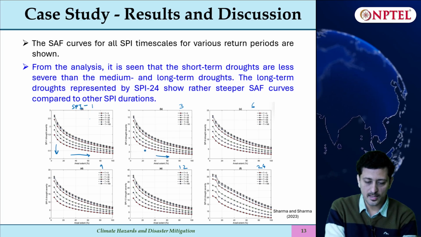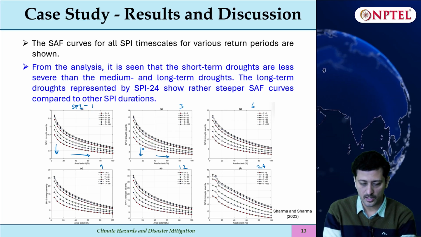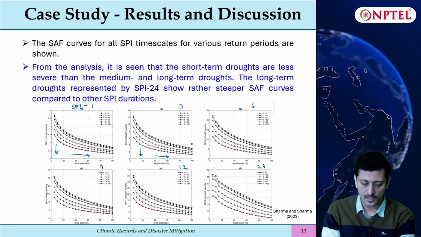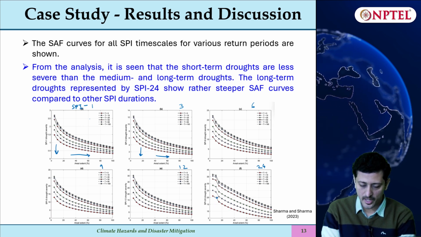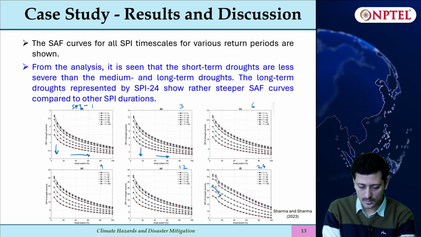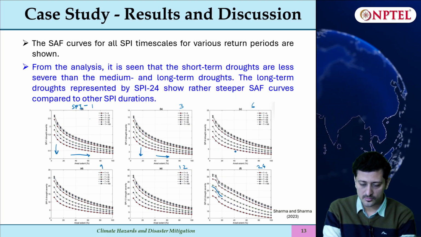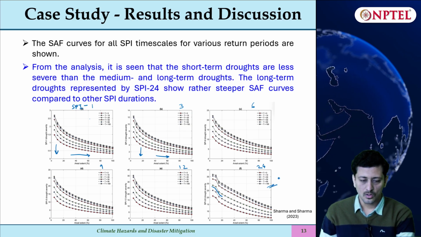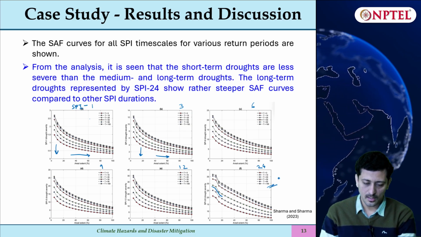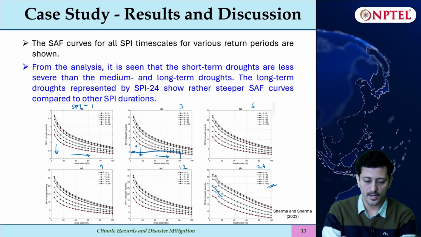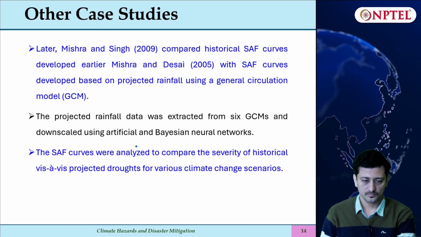So as the areal extent increases, the severity is decreasing, that is very common. All the curves you can see they are following the same phenomena, except at SPI 24 where you can see that there is a little bit abrupt slope. Otherwise all the curves are very smooth, which we can see for different return periods. So for a given areal extent we can see what the drought severity can be, and that can be gauged from this SAF curve.